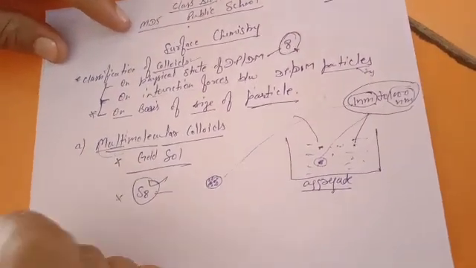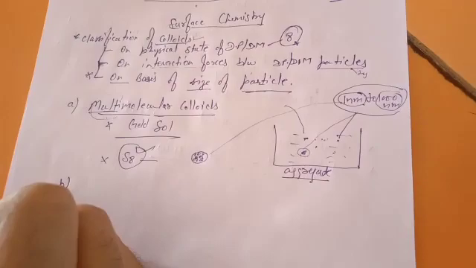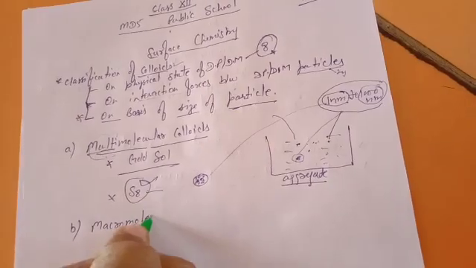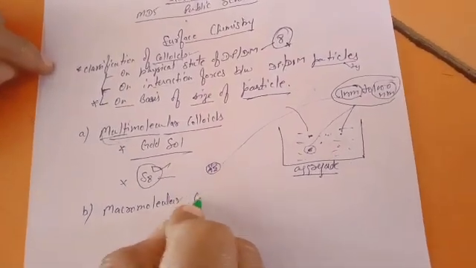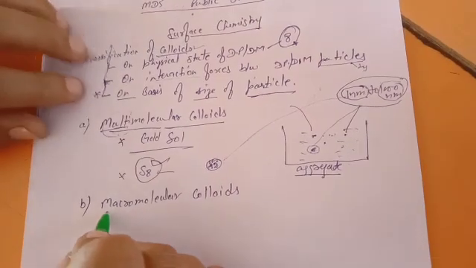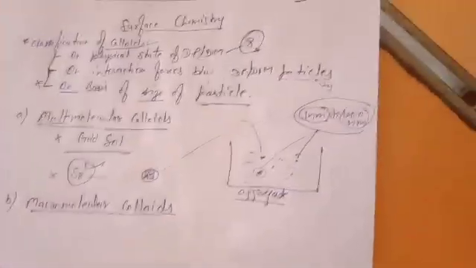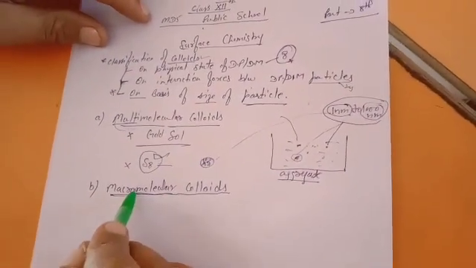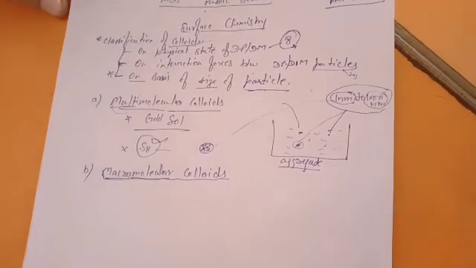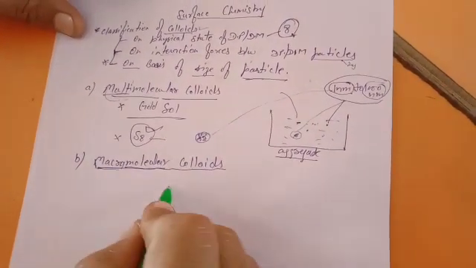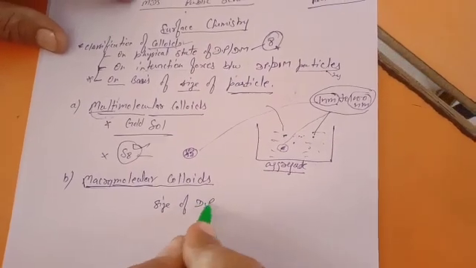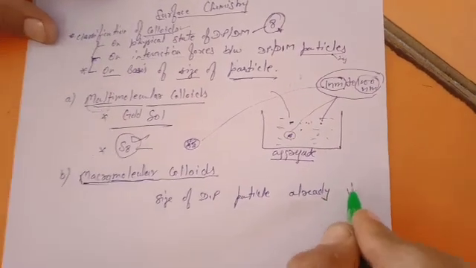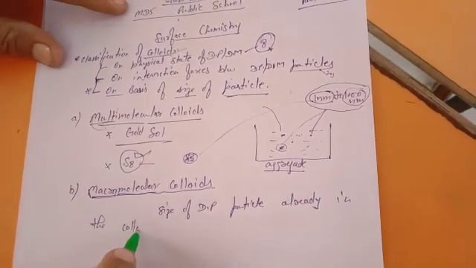Now the second one is B. It is termed macromolecular colloids. Macromolecular colloids means that the molecule size is already big, so the size of the dispersed phase particle is already in the colloidal range.